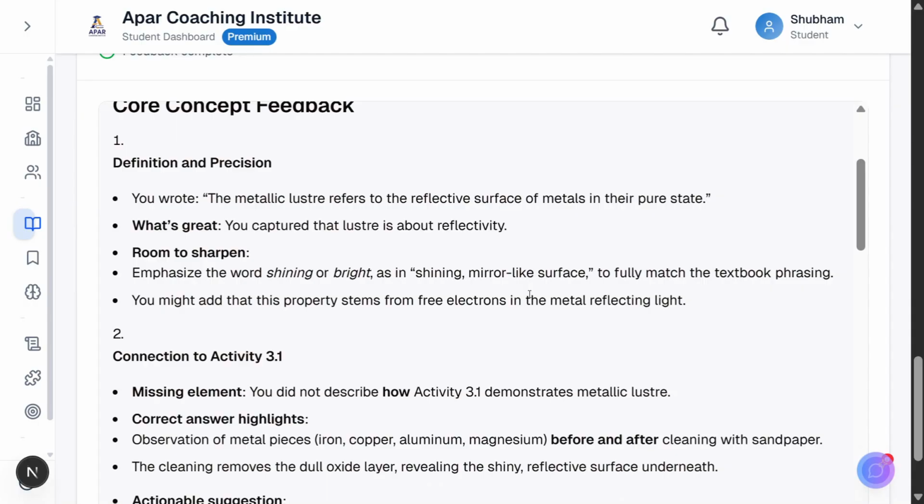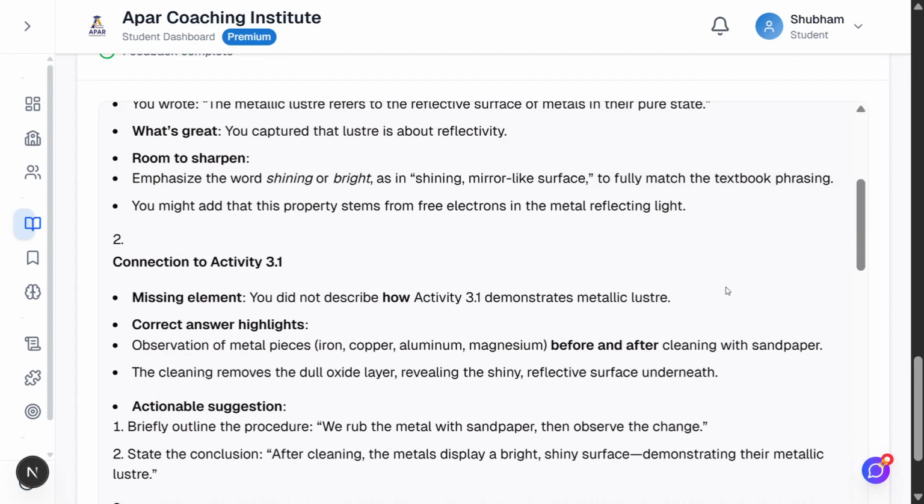But it also guides improvement. Room to sharpen. Emphasize the word shining or bright, as in shining mirror-like surface, to fully match the textbook phrasing. You might add that this property stems from free electrons in the metal reflecting light. Notice how it teaches the why behind the property, connecting observation to atomic structure.